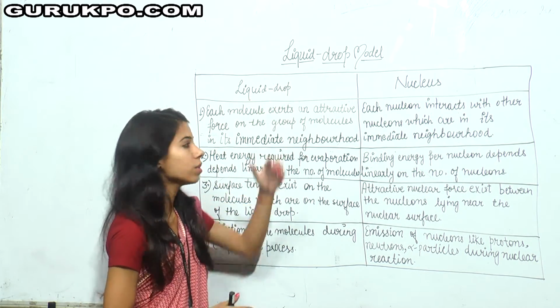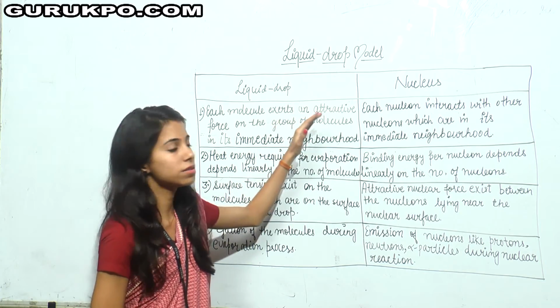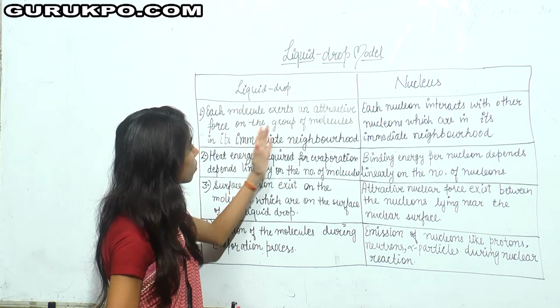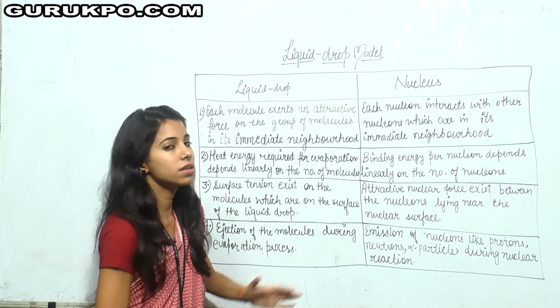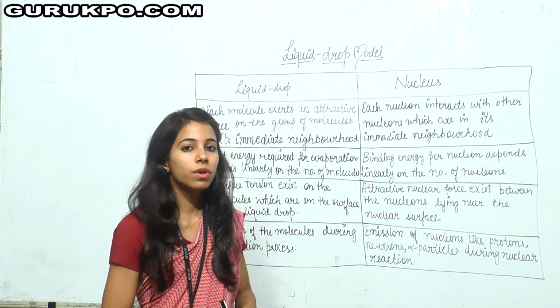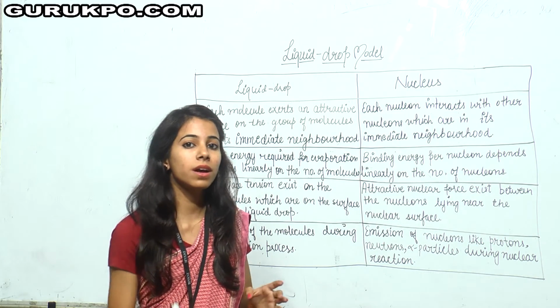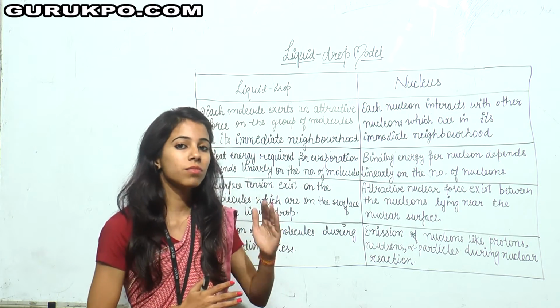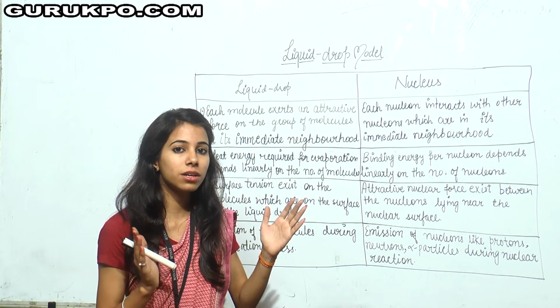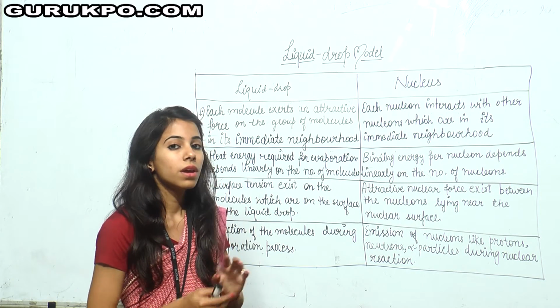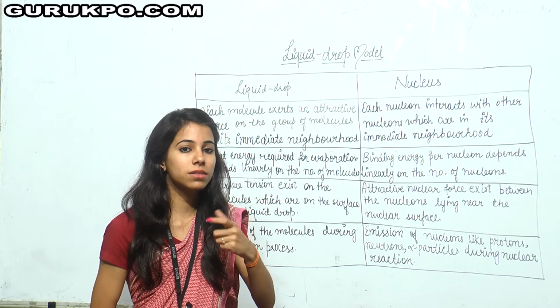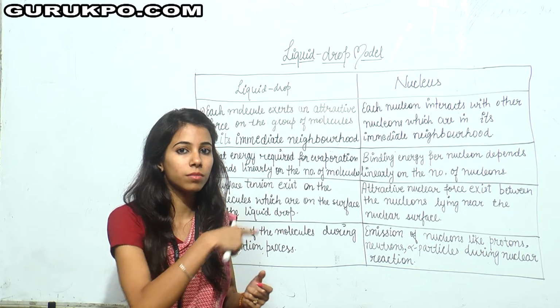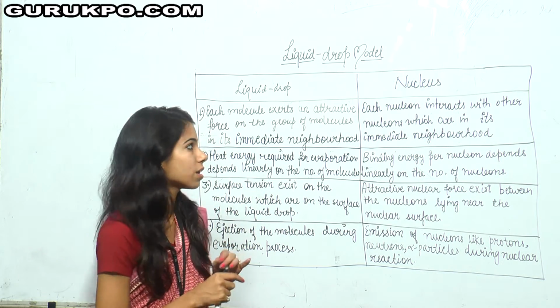In the case of a liquid drop, each molecule exerts an attractive force on the group of molecules in its immediate neighborhood. We know that in a drop of a liquid there are various molecules, and these molecules exert an attractive force on each other, but only on the molecules in their immediate surroundings.